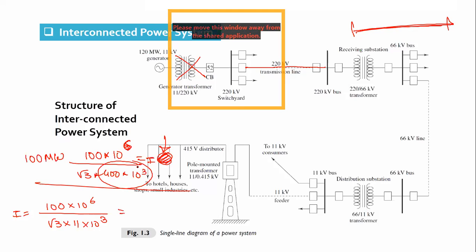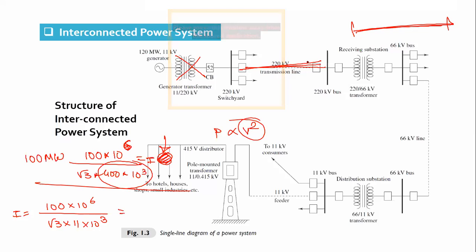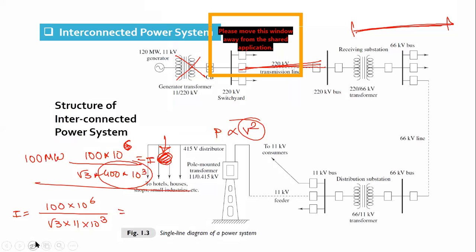And power transfer capacity is further in square proportion, so this line will have a very high power transfer capacity. More on this I will discuss in the next class because the time is over, I think. I will continue the same session in the next class.